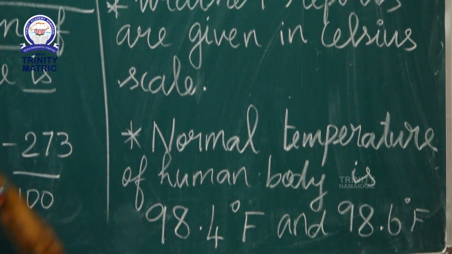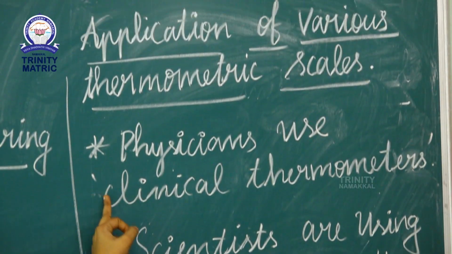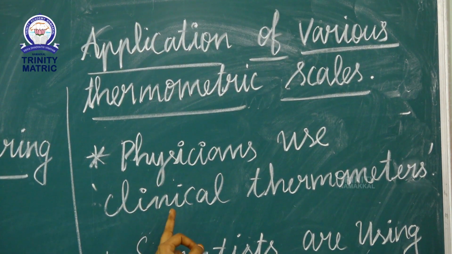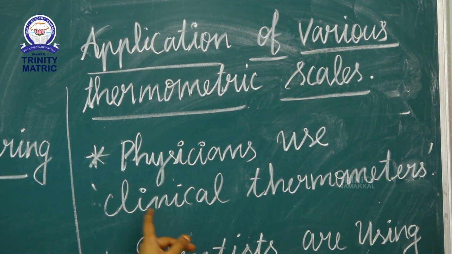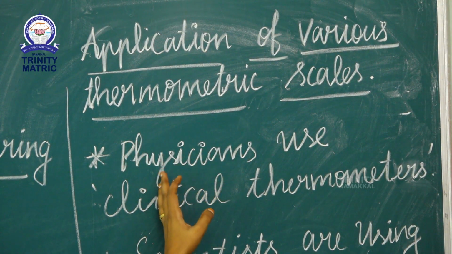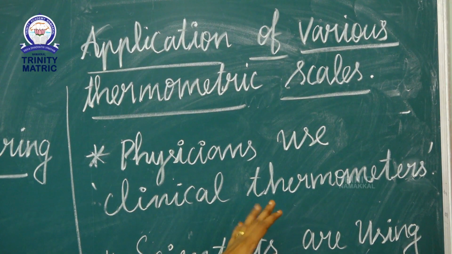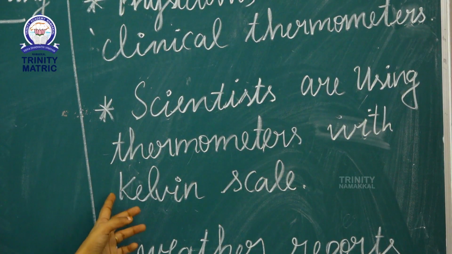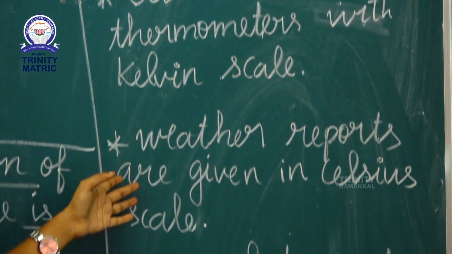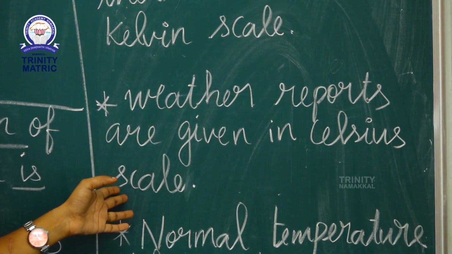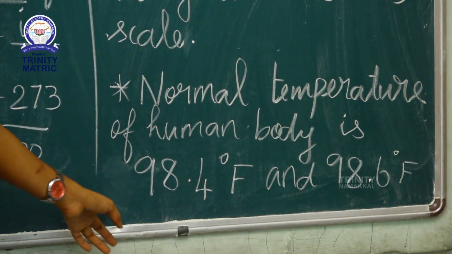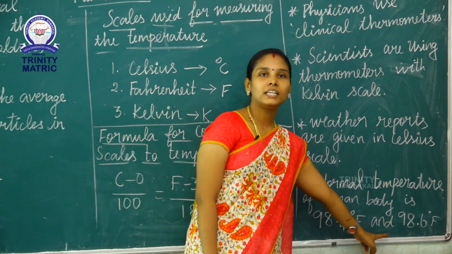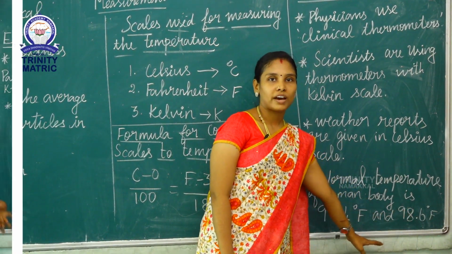Once again, the applications of various thermometric scales. First application, physicians, that is doctors, use clinical thermometers. Scientists use thermometers with the Kelvin scale, and weather reports are given in the Celsius scale. The normal temperature of the human body is 98.4 degree Fahrenheit to 98.6 degree Fahrenheit.